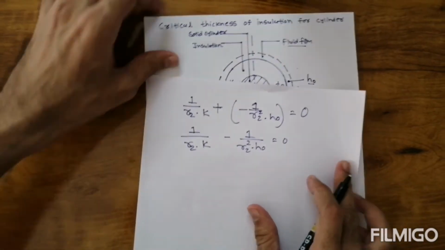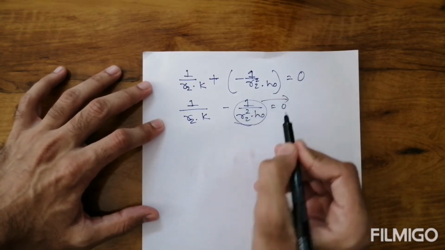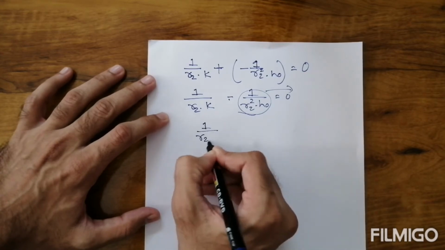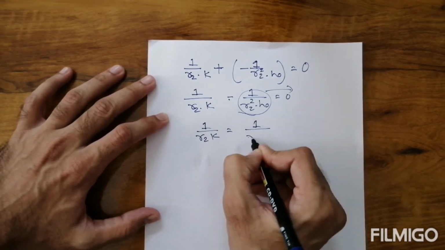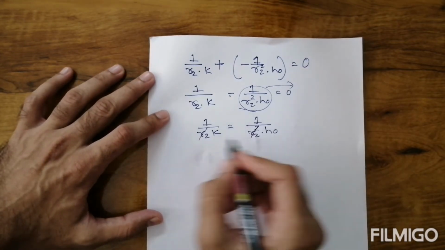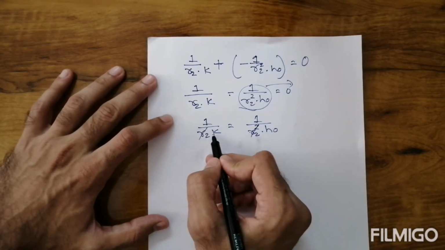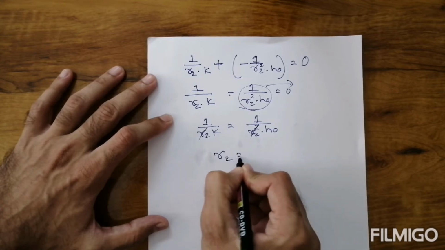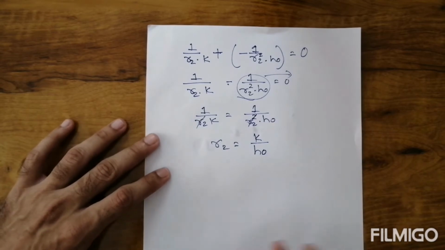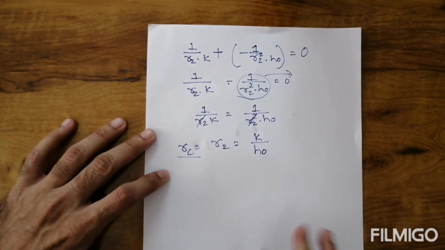Now we take that term to this side, so the minus becomes positive. So 1 upon R2 K is equal to 1 upon R2 square into hO. Now 1 upon R2 will cancel out. We take the R2 term to this side and K to the other side, so R2 is equal to K by hO. We can also say that RC is equal to K by hO. RC is called the critical radius.